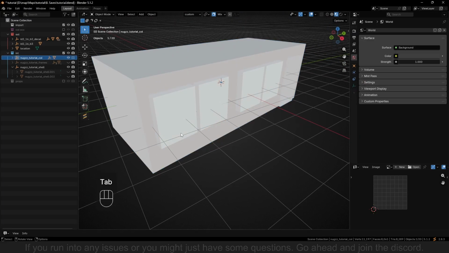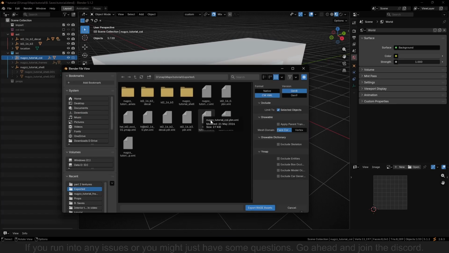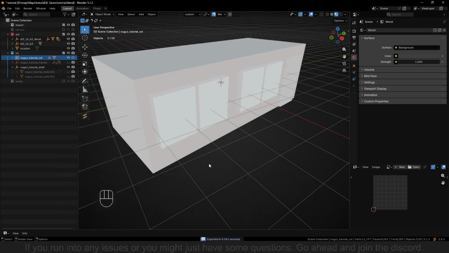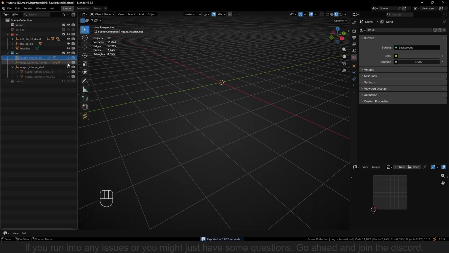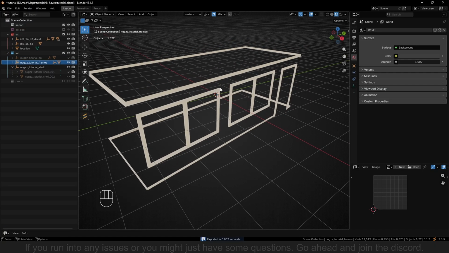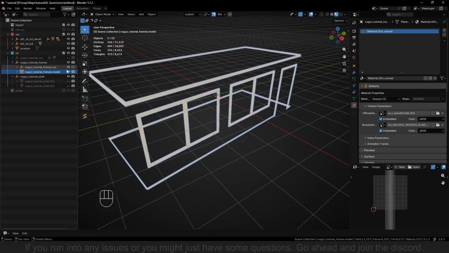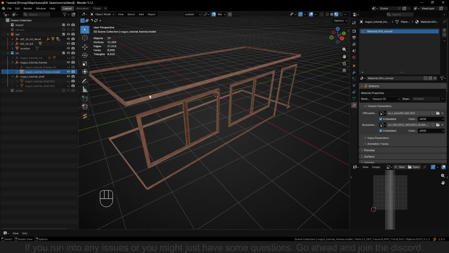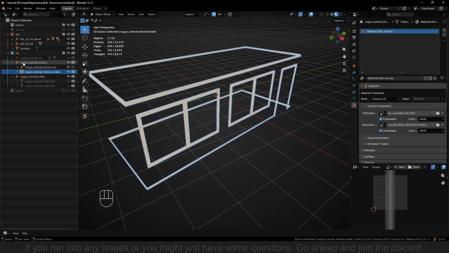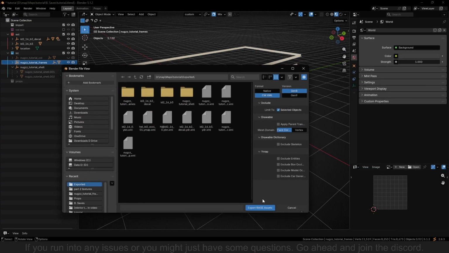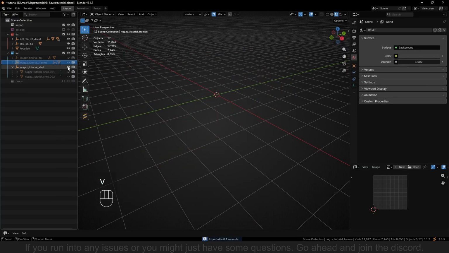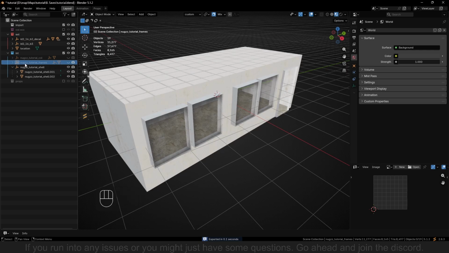And then we can export the collision again. I'm just going to double check if we embed it. We did. So export that. And now we can export this really soon.